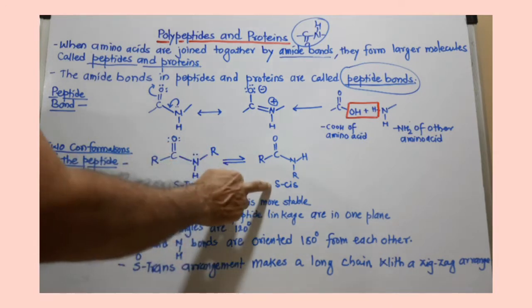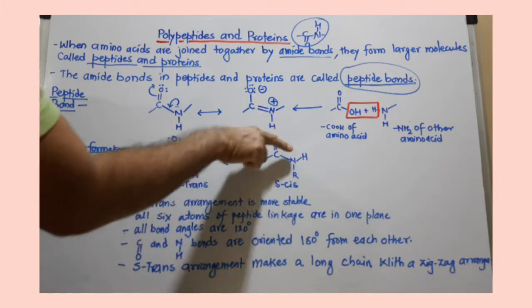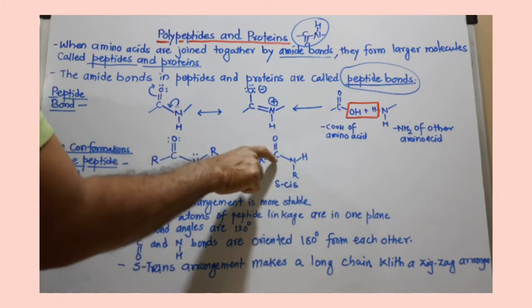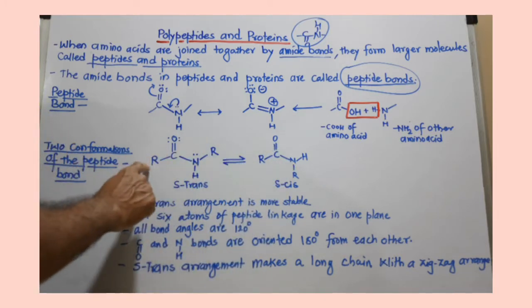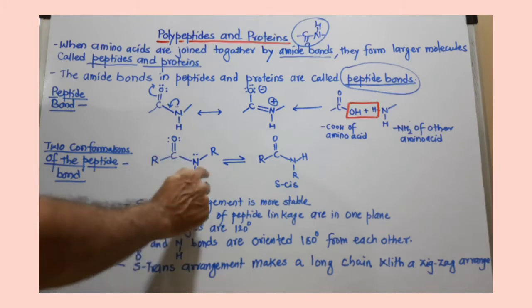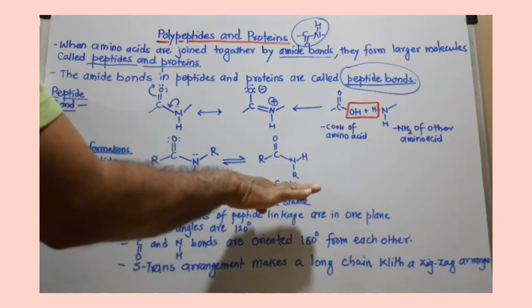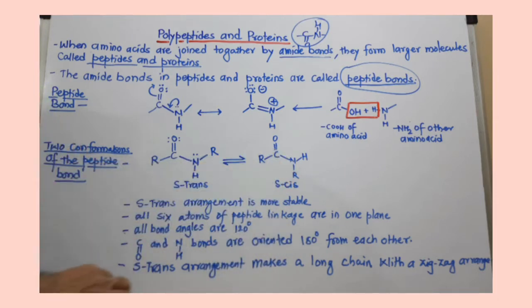And in s-cis, you can see these bulkier groups are toward the same side of this CN bond. So when the R groups are toward opposite sides of the CN bond, this is the s-trans conformation. And when they are toward the same side of the carbon-nitrogen bond, it is called the s-cis conformation.